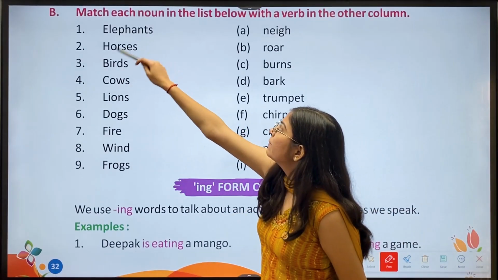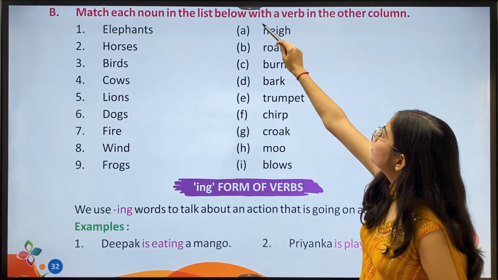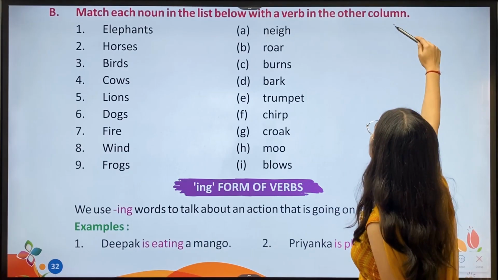Then we have B. Match each noun in the list below with the verb in the other column.